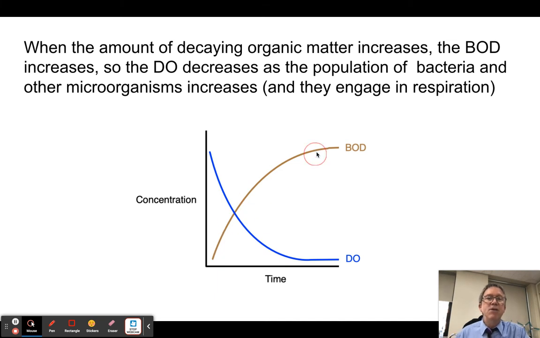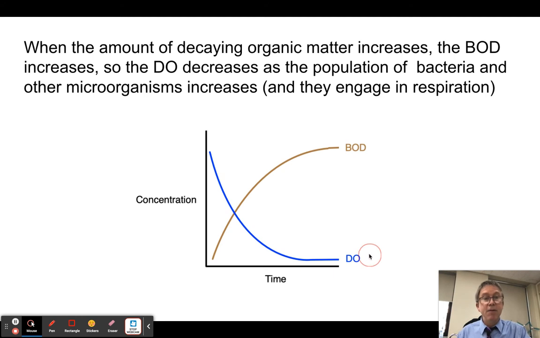The BOD is going to go up. And what that means is now there's a lot of food, there's a lot of organic matter there, bacteria are going to quickly multiply and start to consume it. And that puts BOD in there. That means there's demand for oxygen. So what happens? The dissolved oxygen in water plummets, all right?